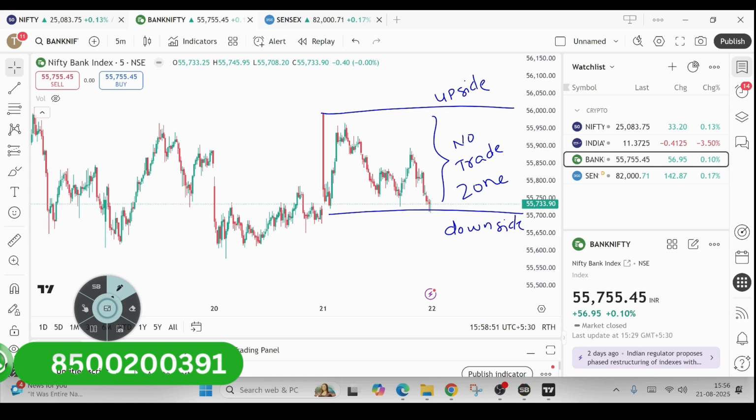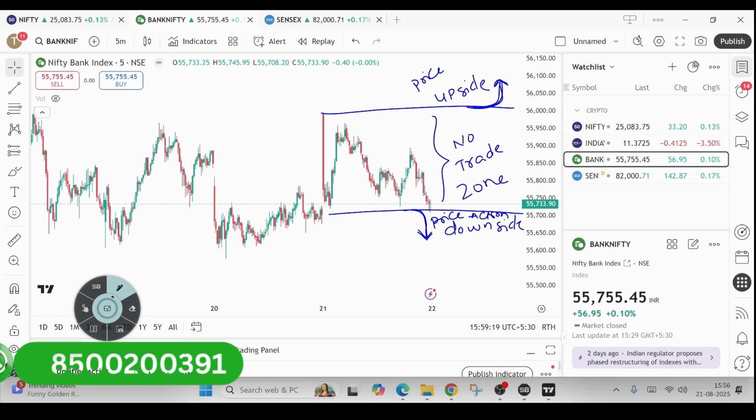So don't take the upside as soon as it crosses, and don't take the downside as soon as it breaches. That is not correct. After crossing the upside, you have to see the price action. In the same way, after breaching the downside, you have to see the price action. Based on tomorrow's price action only, we have to take the trade. So this is all about today's P&L and analysis.